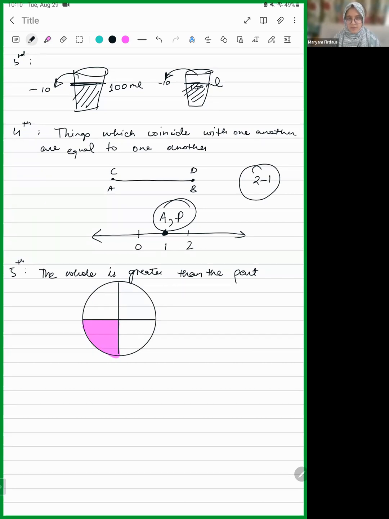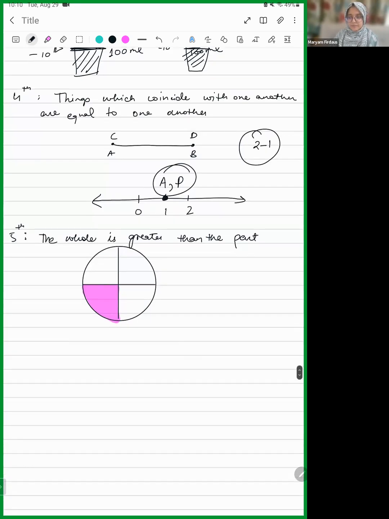And which one is going to be greater? The whole pizza, right? This is very obvious, but that's why we call it an axiom, because it's obvious. So the whole, which is the entire thing, is obviously greater than the part. So for example, if you have x plus y is equal to z.